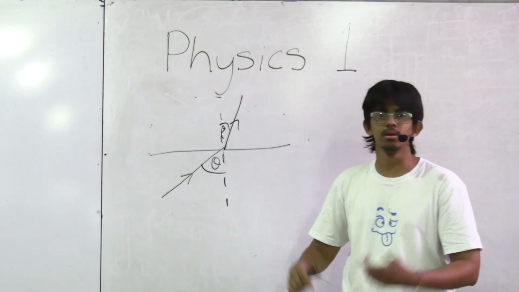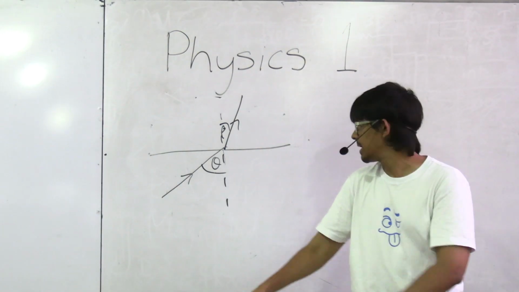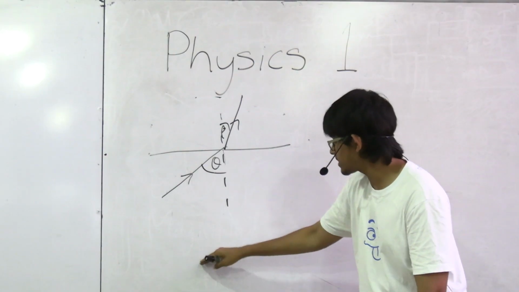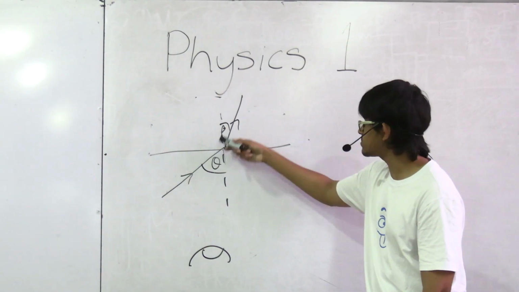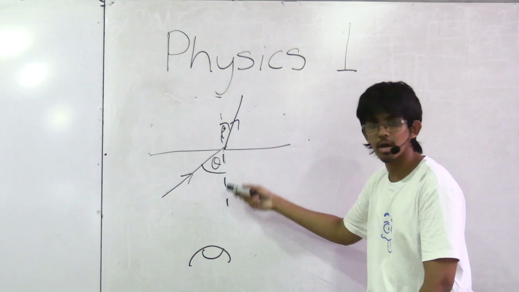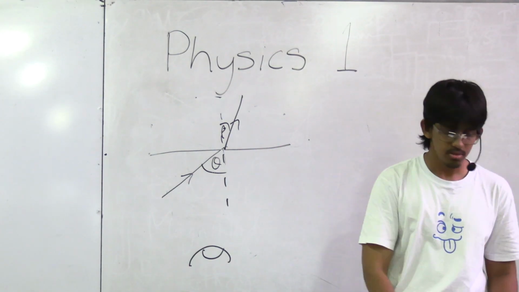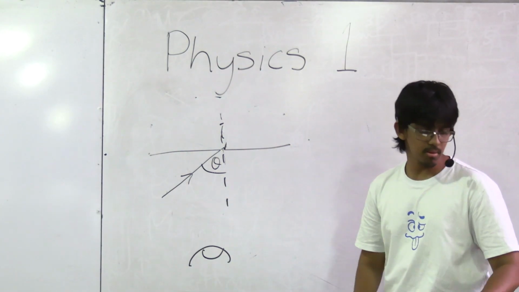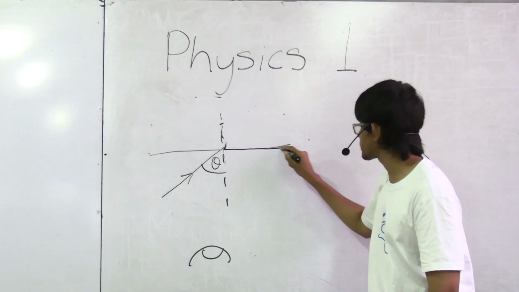Sure, maybe it's being refracted, changing the path of it, but this isn't a reflection. If I'm looking at it, I don't see this light ray coming back towards me. I just see it going further away. That's not reflection. Let's look at option number 3 then. It comes like this and then suddenly goes along this line.